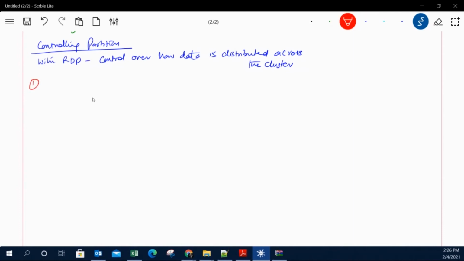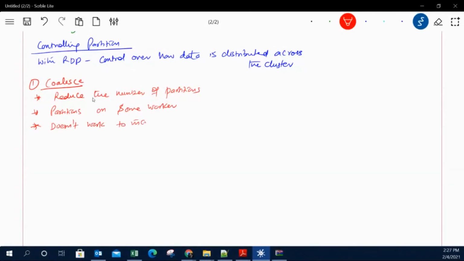The first approach is a function called coalesce. This function reduces the number of partitions. Your partitions are on some different workers. It's very important to remember that this function is used to reduce the number of partitions, but it doesn't work to increase them.